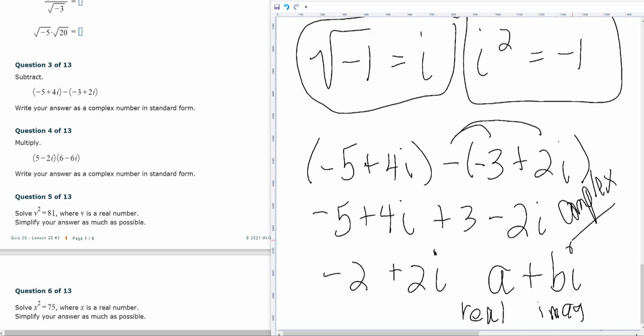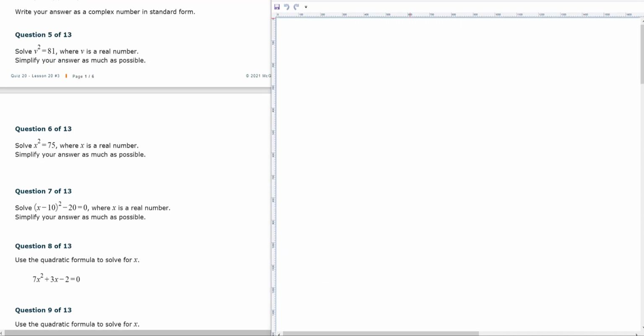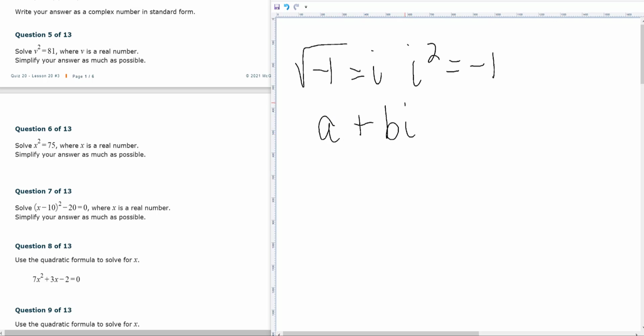And we want to write the real number first when we see that. So now remember, the square root of negative 1 is i, i squared is negative 1, and our complex form is a plus bi.